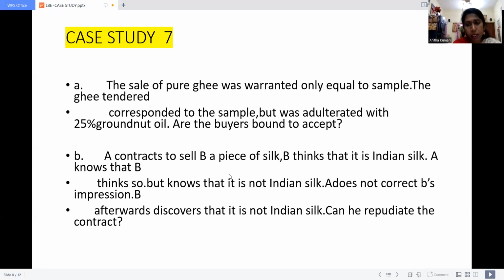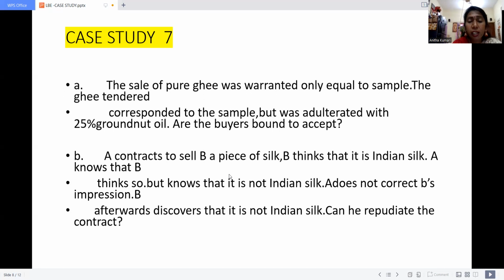A knows it, but A does not correct B's impression. So as a seller, when he knows the buyer's intention and exact requirement, it is the duty of the seller to clear and clarify the product quality and merchantability.